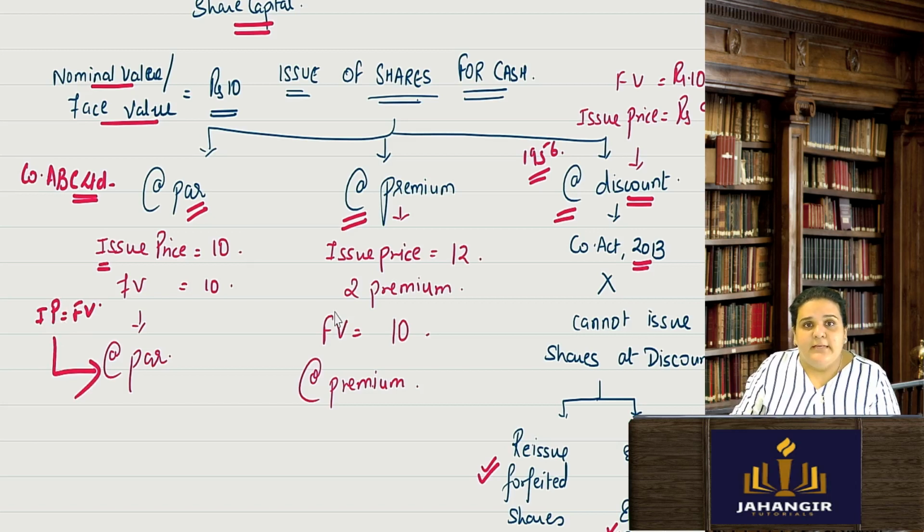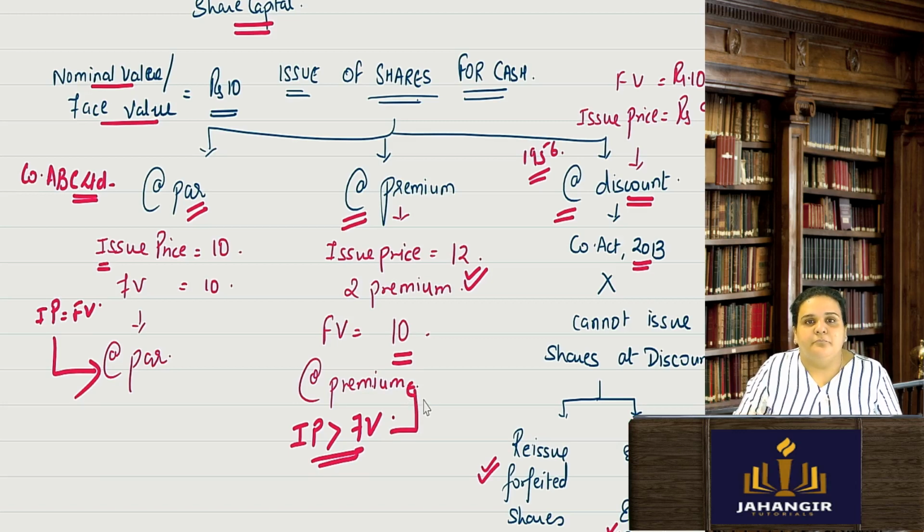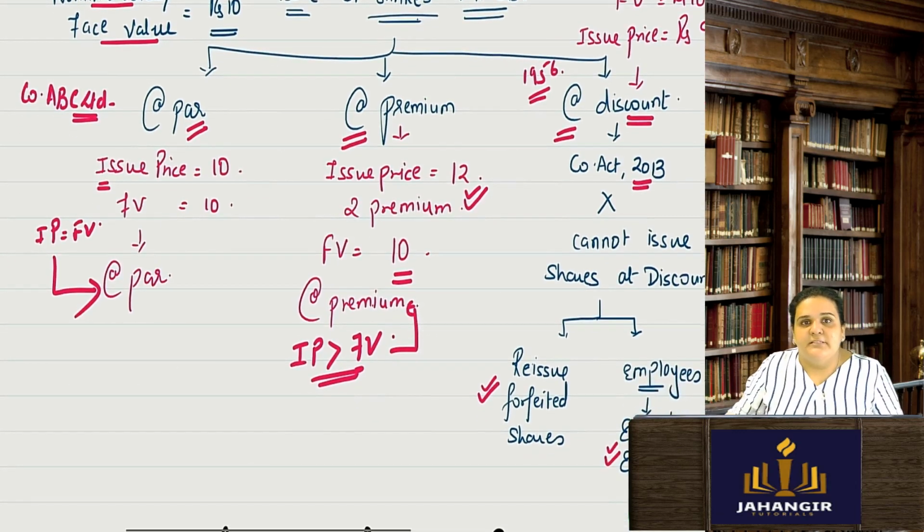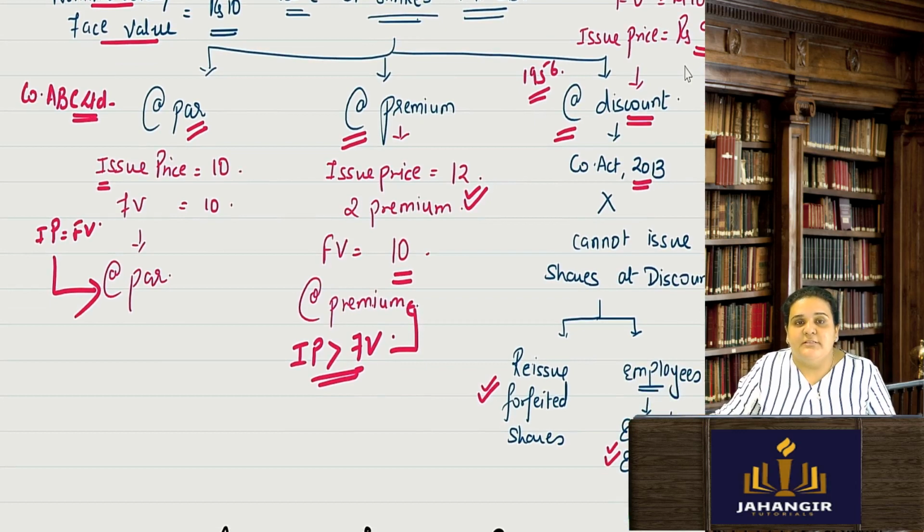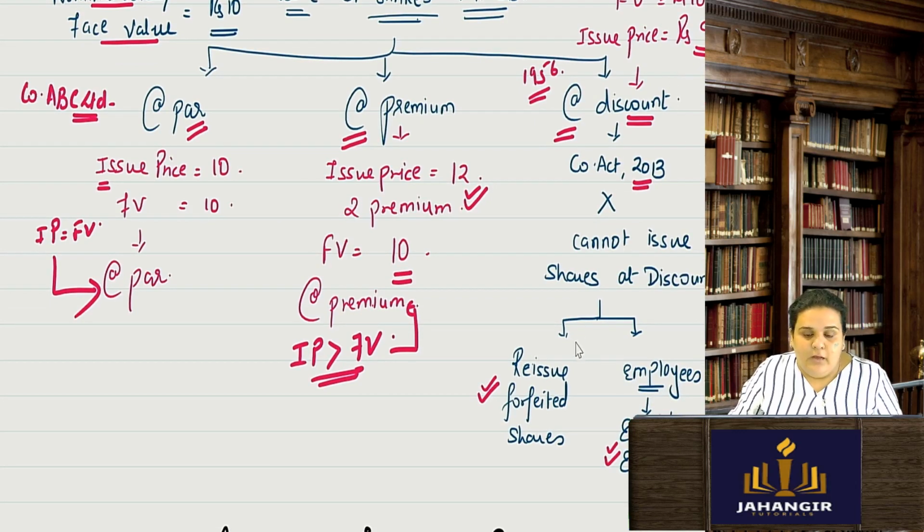But if I am collecting an extra amount from my shareholders, I am taking a premium for my shares. Say my issue price is 12 rupees, but my face value is 10 rupees. Here the issue price is greater than the face value, thus the shares are issued at a premium. Similarly, if the face value is 10 but the issue price is 9, the shares are issued at a discount. This discount is allowed when we forfeit shares and reissue the forfeited shares to another shareholder for non-payment of call money.